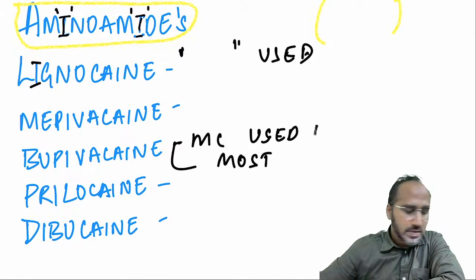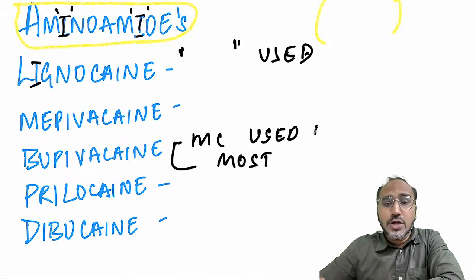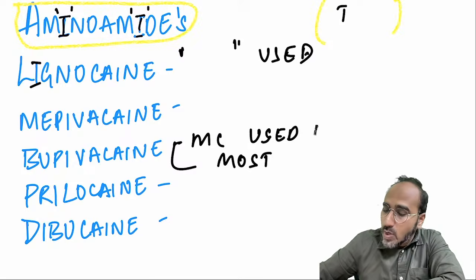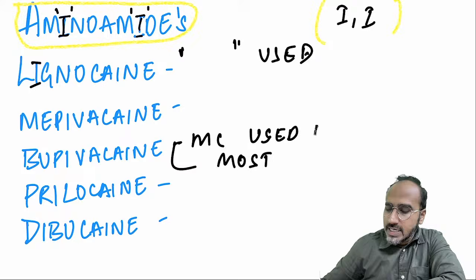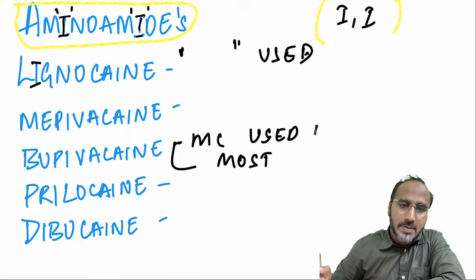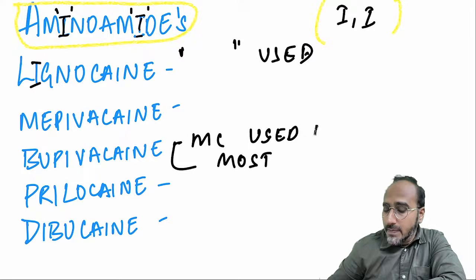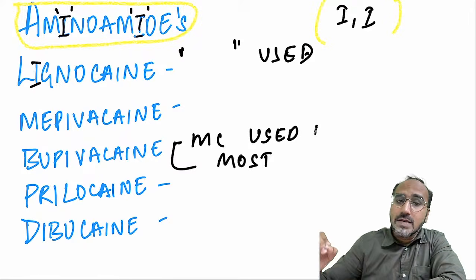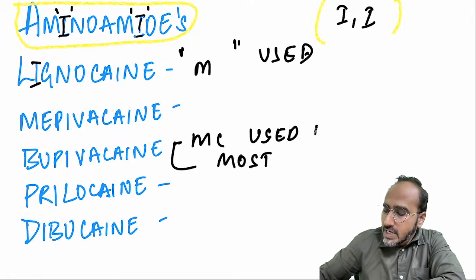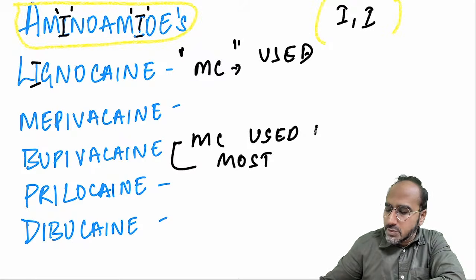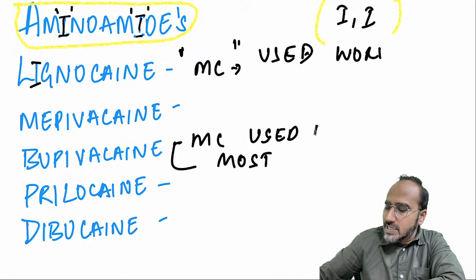Okay. Right. Aminoamides are the local anesthetics which have two I's. Two I's means what, guys? Remember, all local anesthetics which have two I's come under aminoamide. Lignocaine, mepivacaine, bupivacaine, prilocaine, dibucaine. Remember, guys, among these the most commonly used local anesthetic worldwide is always lignocaine.